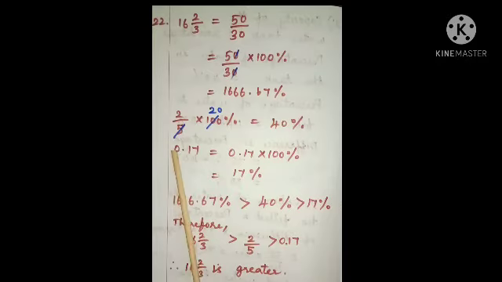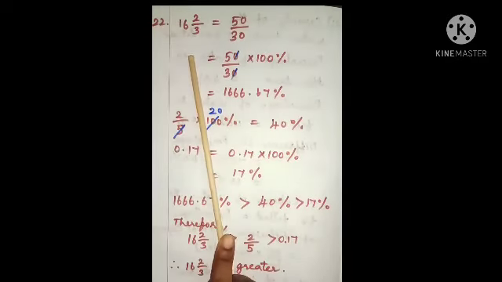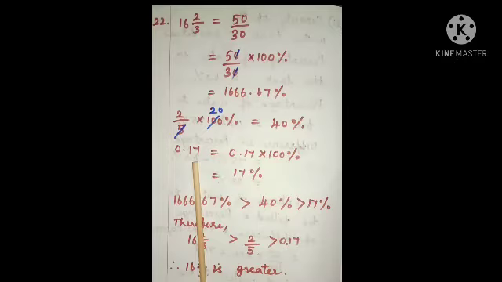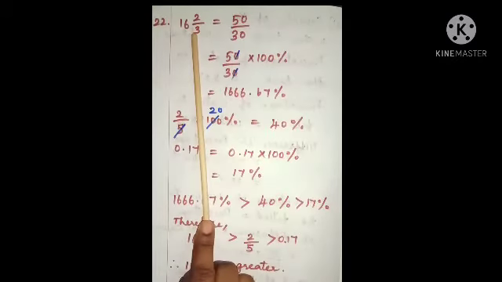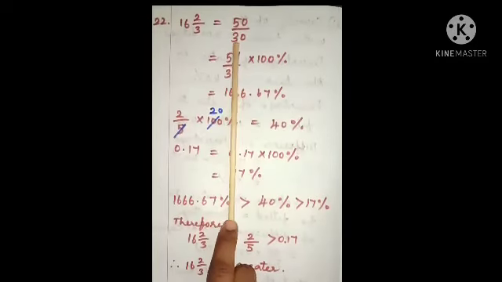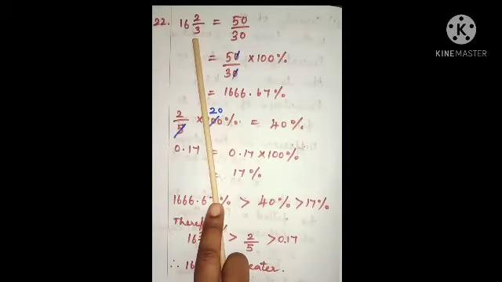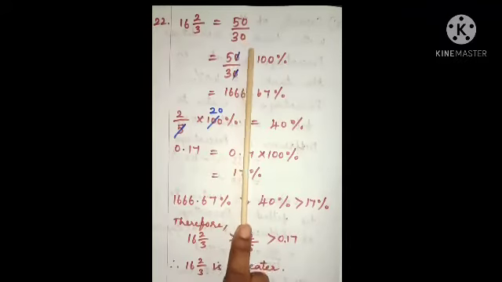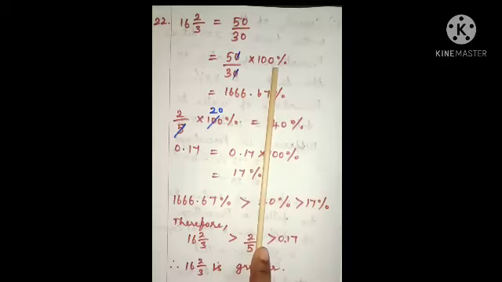Second problem. Which is greater? 16 2 by 3, or 2 by 5, or 0.17? This is a percentage problem. So first, let us find the percentage. Here it is a mixed fraction, so make it an improper fraction. 16 into 3 is 48. 48 plus 2 is 50. 50 by 3 into 100%.